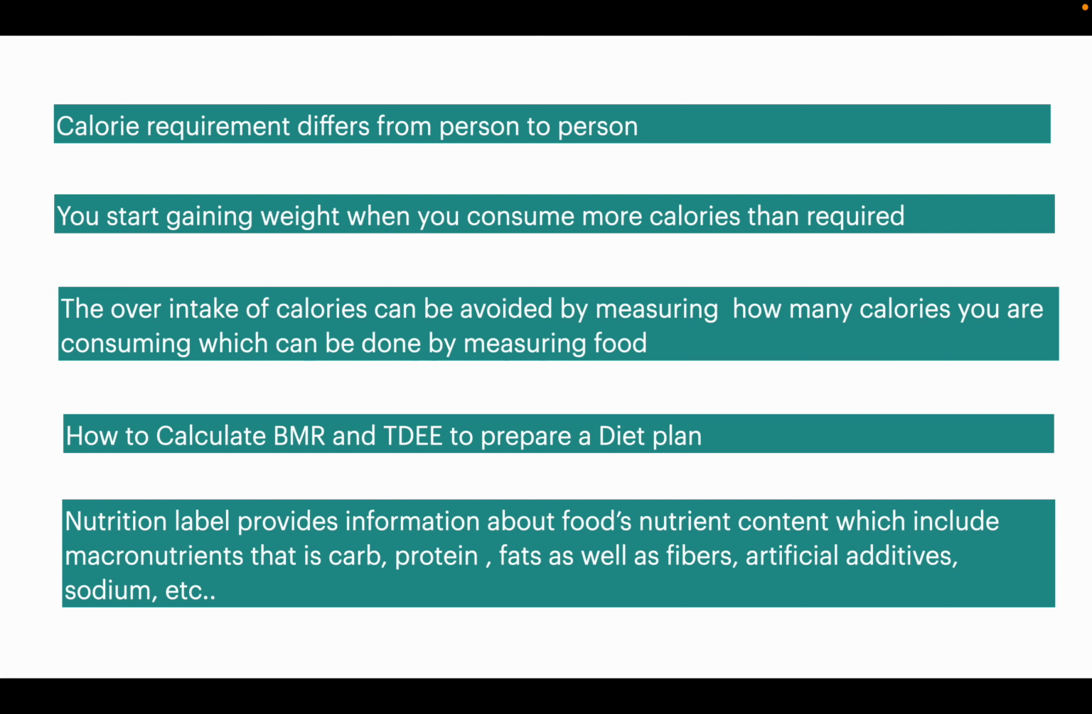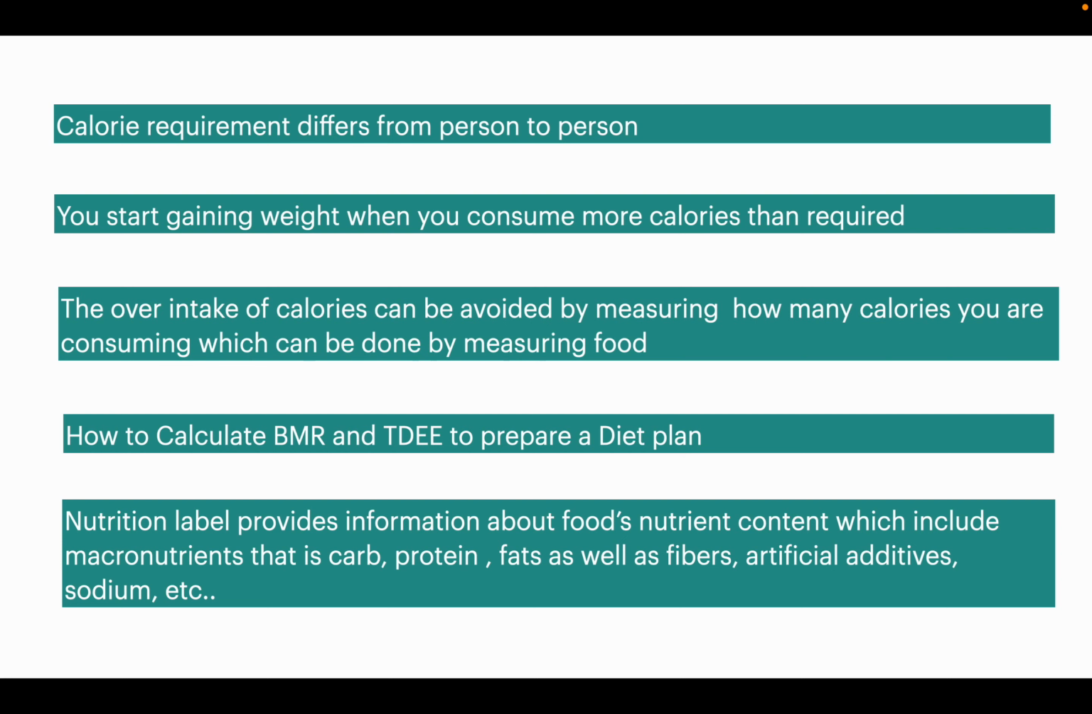Let's summarize what we have learned till now in this video. So the calorie requirement differs from person to person. You start gaining weight when you consume more calories than required. The over intake of calories can be avoided by measuring how many calories you are consuming, which can be done by measuring food. We learned how to calculate BMR and TDEE and prepare a diet plan.